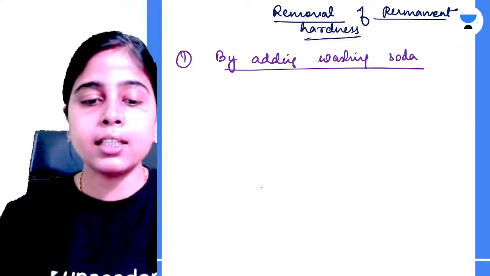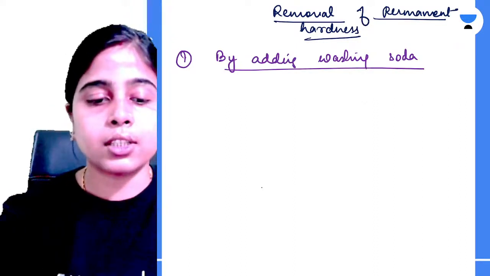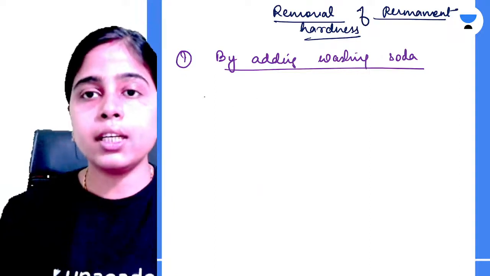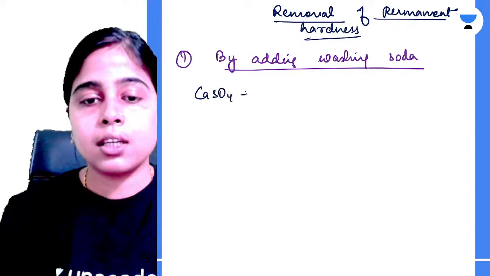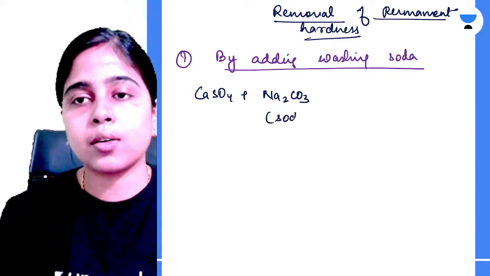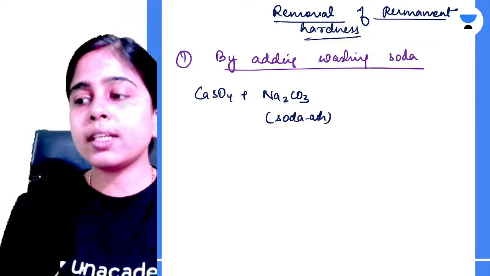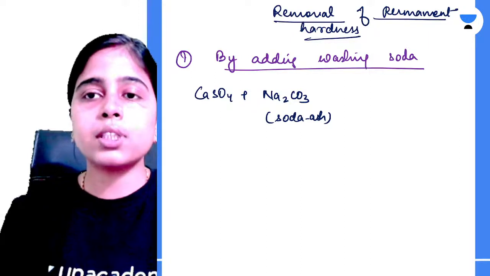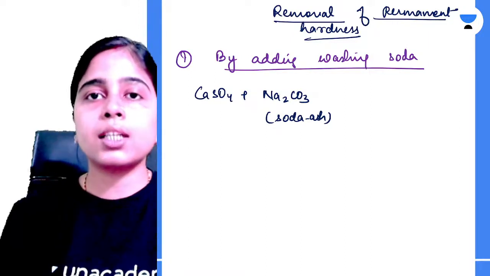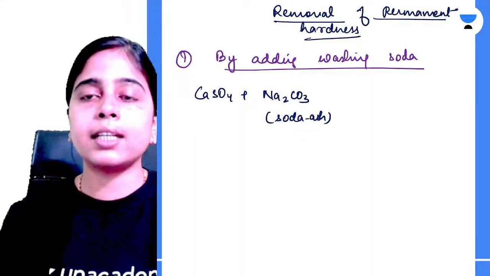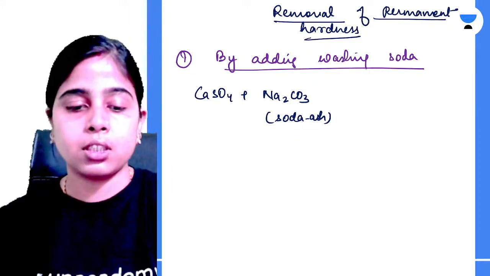What are we adding here? We are adding soda ash. So here is calcium sulfate, and with this we add soda ash. What is the difference between soda ash and washing soda? All of you know that soda ash does not contain water of crystallization, but washing soda does.